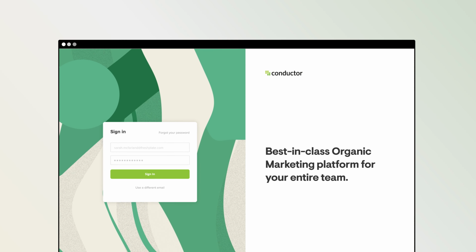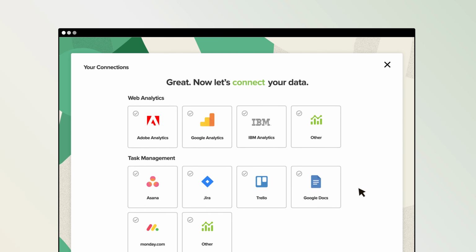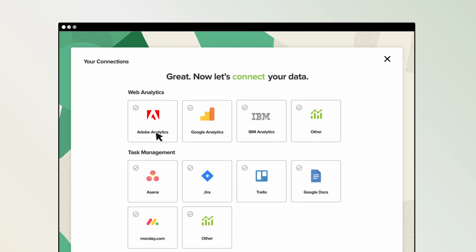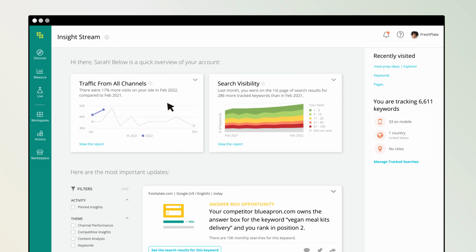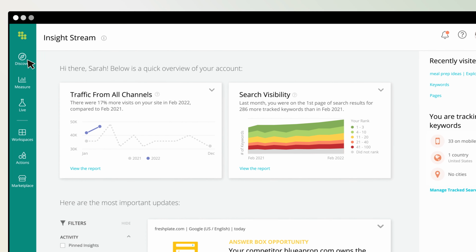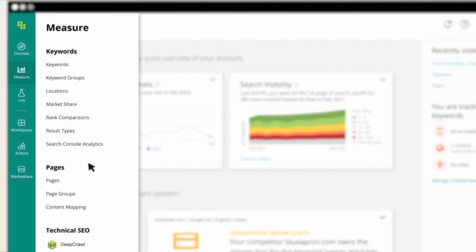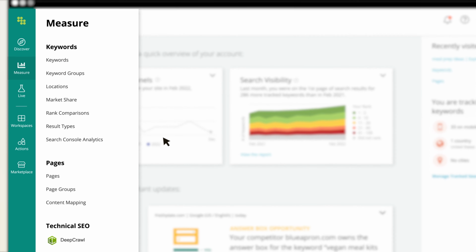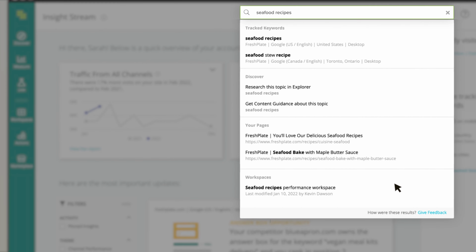Welcome to the next generation of Conductor, a completely reimagined experience seamlessly integrated with your team's tech stack and data. Conductor is your launchpad for all things organic marketing, designed around your entire workflow from research to execution to measurement, enabling cross-team collaboration. And quickly jump to the info you need from anywhere in the platform.